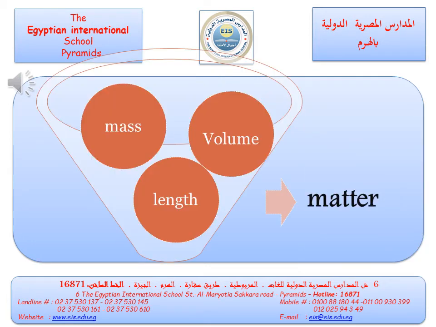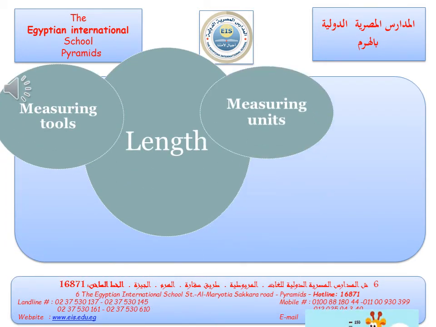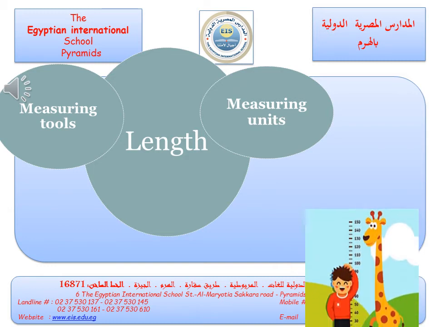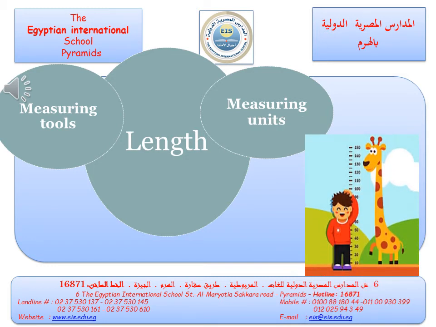This diagram shows that any object has mass, volume, length. We said this object is a matter. We mentioned before that the title for our lesson today is measuring tools. First, the length. How do we measure the length? What are the measuring tools for length? And what is the unit of length?